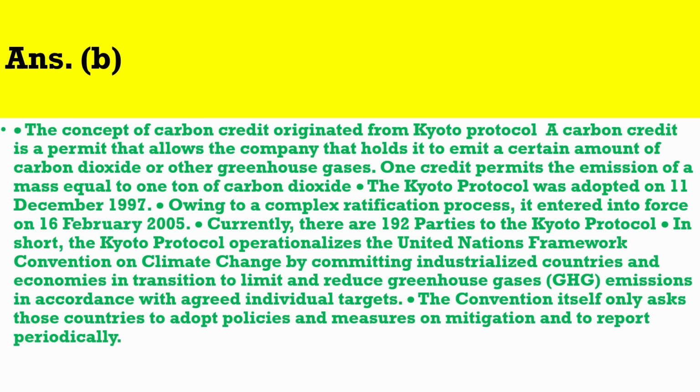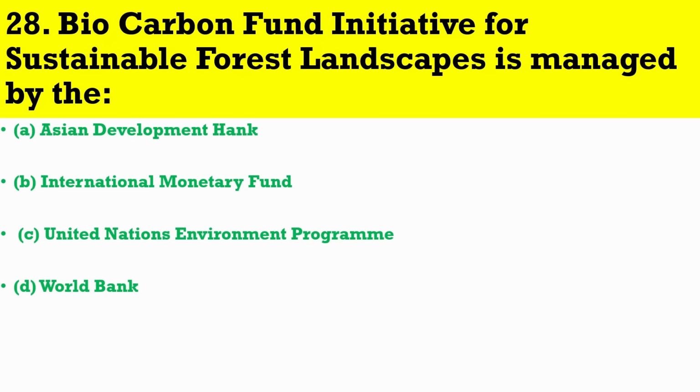In short, the Kyoto Protocol operationalizes the United Nations Framework Convention on Climate Change by committing industrialized countries and economies in transition to limit and reduce greenhouse gas (GHG) emissions in accordance with agreed individual targets. The convention itself only asks those countries to adopt policies and measures on mitigation and to report periodically.